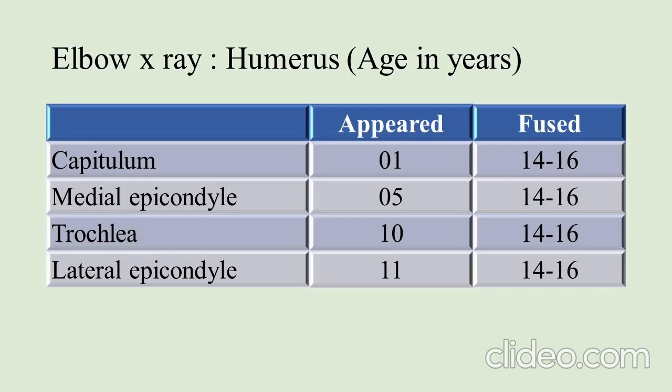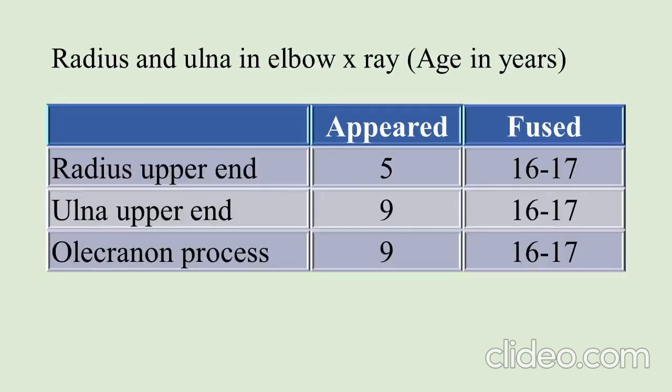So in a 10 year old child, you can have the finding like capitulum is fused, medial epicondyle is fused, trochlea has appeared but not fused, and lateral epicondyle has not appeared, which means the person is 10 to 14 years of age. These are the ossification centers of the radius and ulna bone in the elbow X-ray.